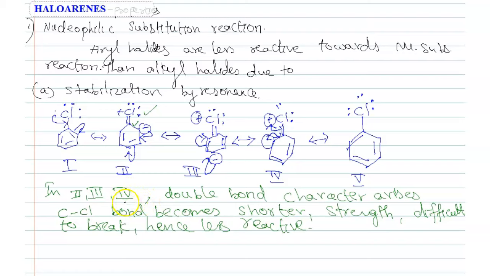Hence, it is less reactive towards nucleophilic substitution reaction.